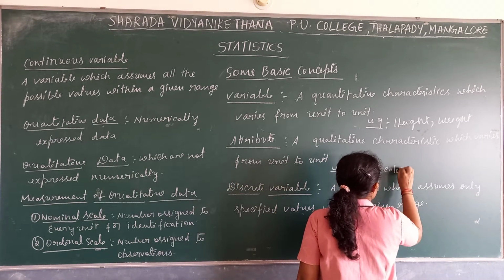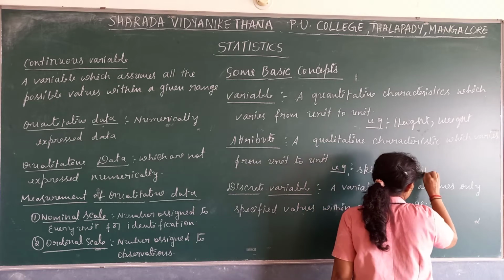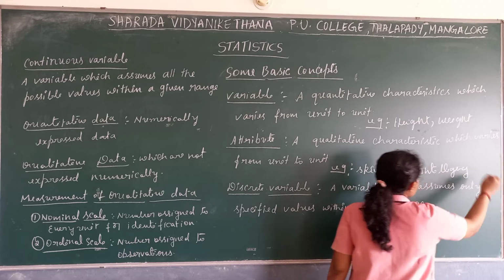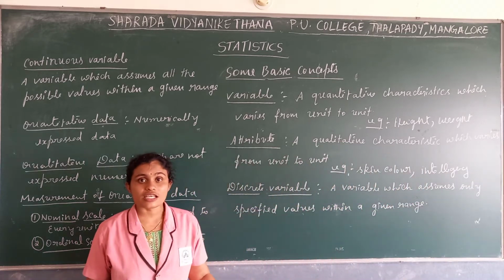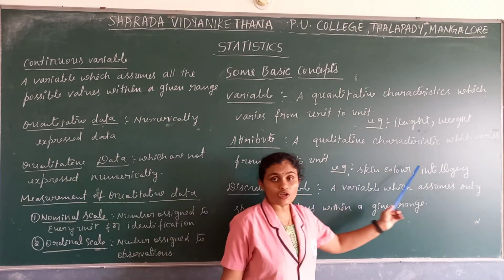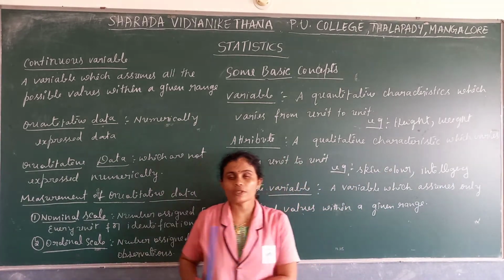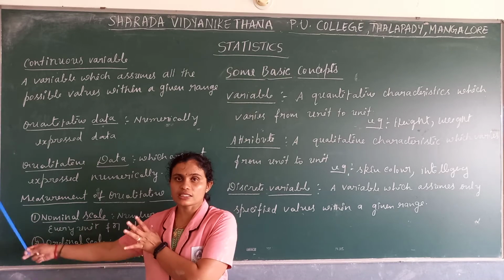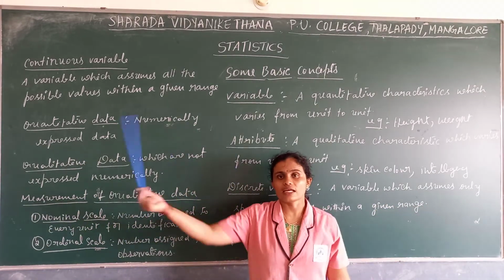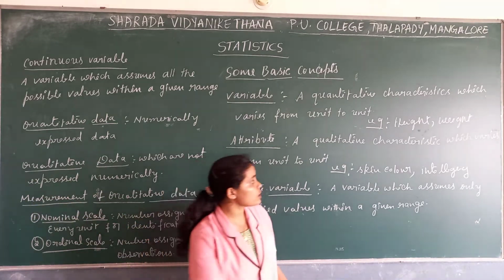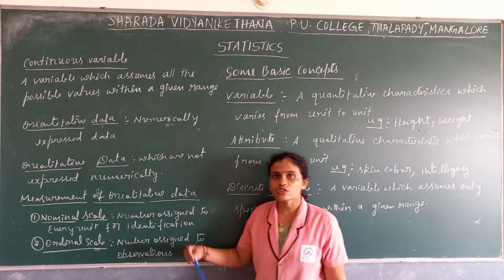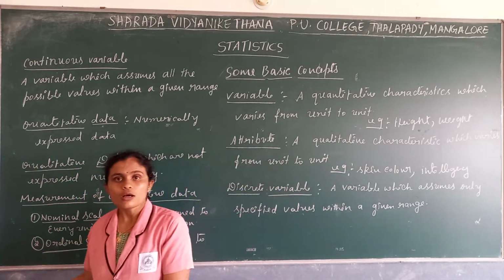The skin color of a person. Then intelligence. So these are the characteristics which are not measured in numbers, but differ from person to person. One person's skin color is of a dark complexion, another person will be fair, and another person will be very fair. So it differs from person to person. Even intelligence differs from person to person.